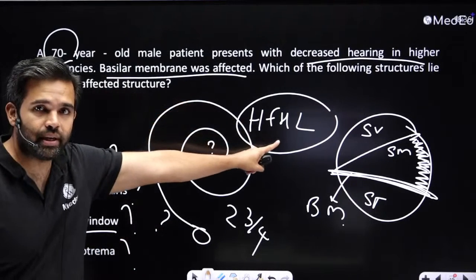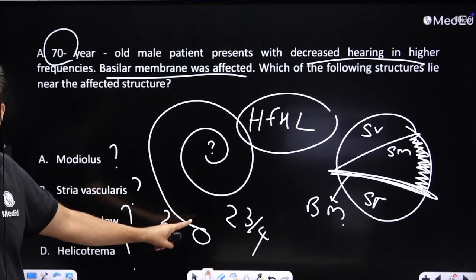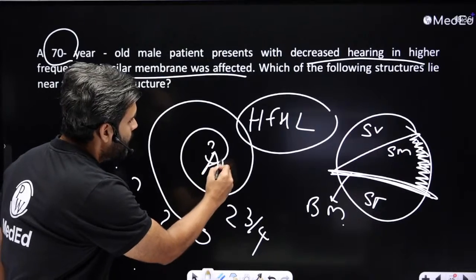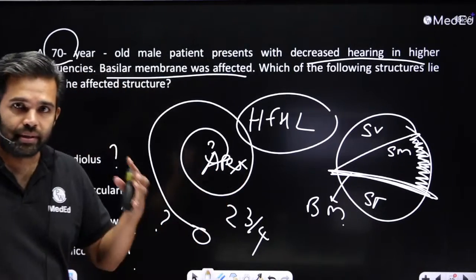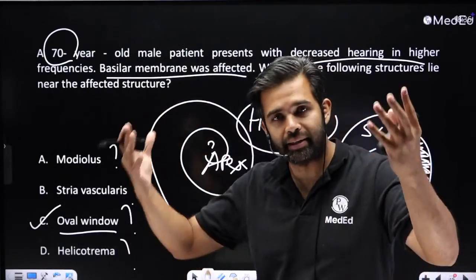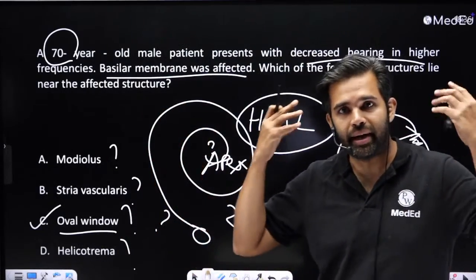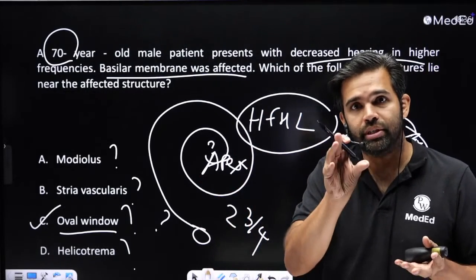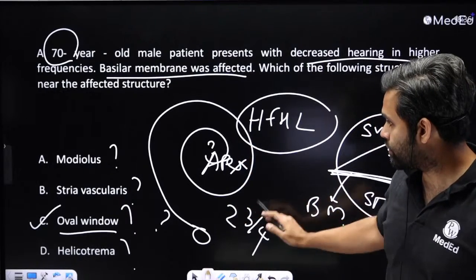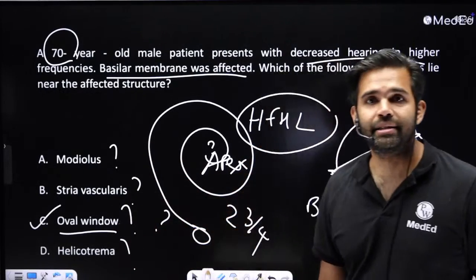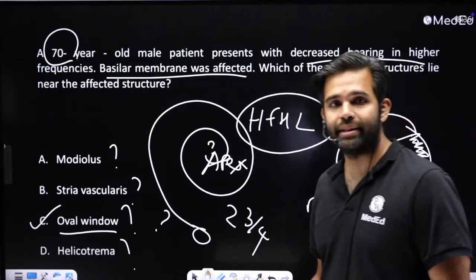High frequency hearing loss is affected at the basal turn of the cochlea. Low frequency hearing loss is affected in the apex of the cochlea. This simple information, in a very convoluted way, is what this examiner is trying to ask by telling there is a senior gentleman with high frequency hearing loss, and which is the structure that is closest to it, and that is the basal turn of the cochlea. The closest structure out of these to the basal turn of the cochlea is the oval window, and that is why they are asking.